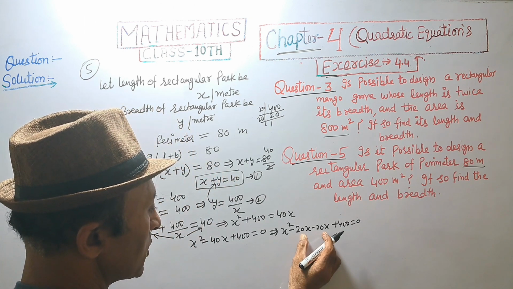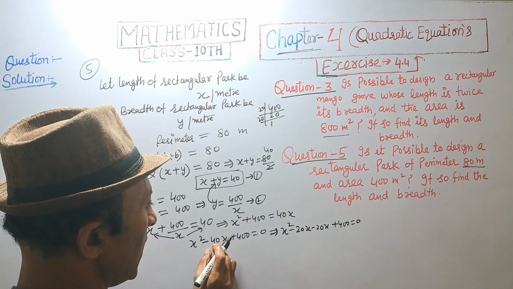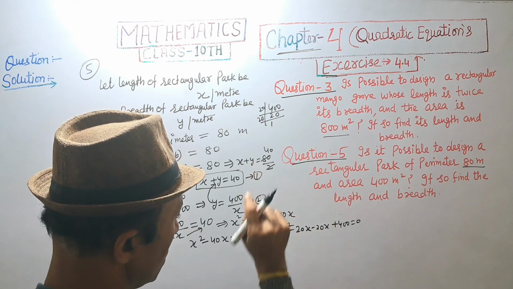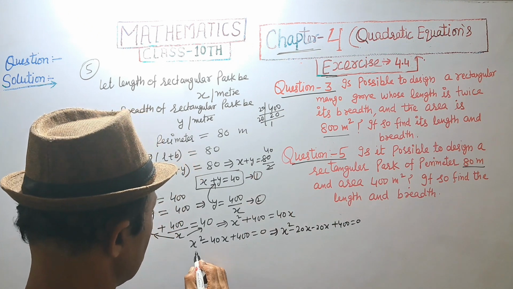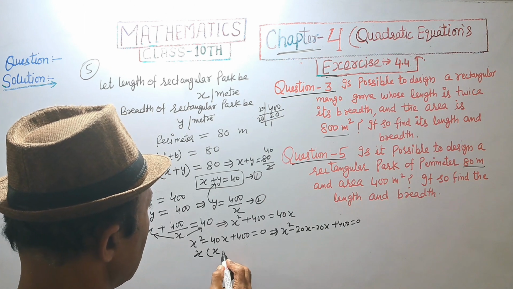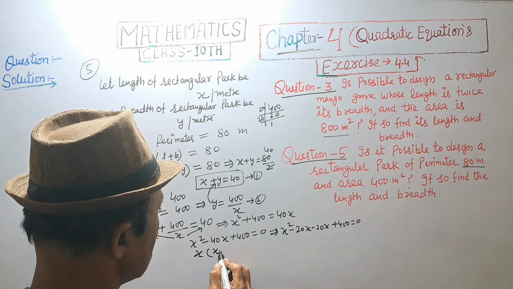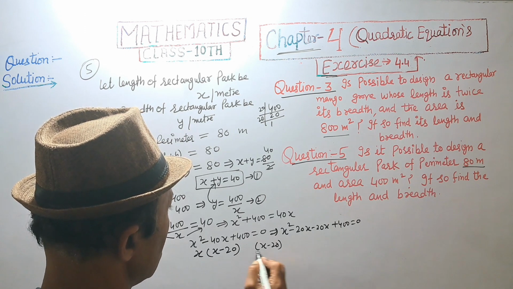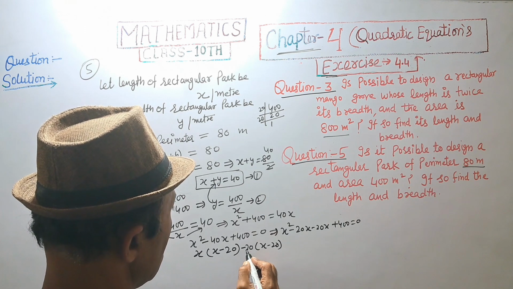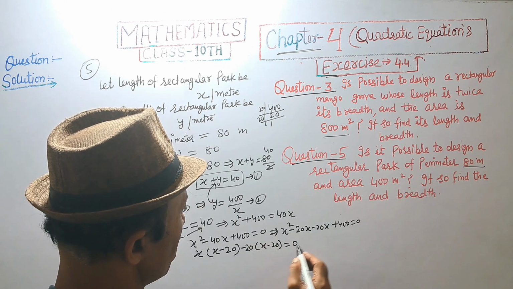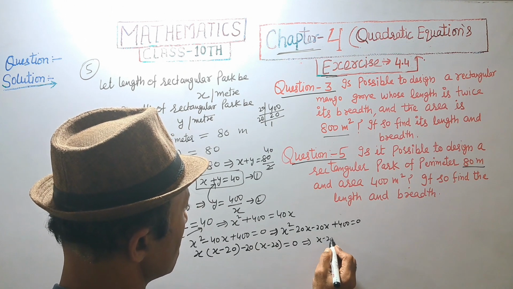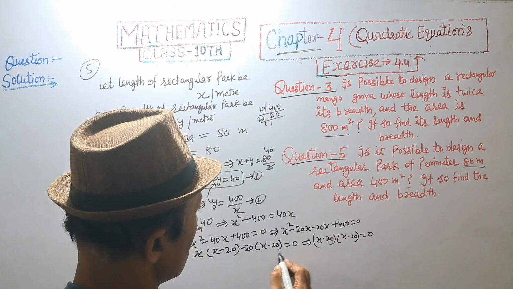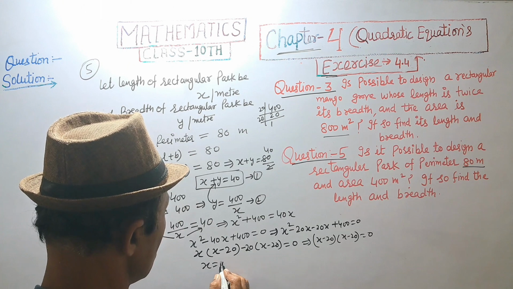Minus 20x minus 20x is equal to minus 40x, and product of minus 20x and minus 20x is 400x square. We are taking common x, and in bracket x minus 20. X minus 20 into x minus 20 is equal to 0. This implies x minus 20 equal to 0. So x is equal to 20.